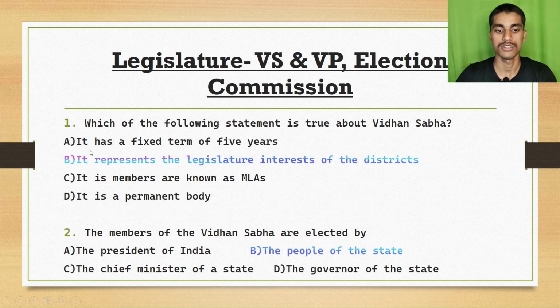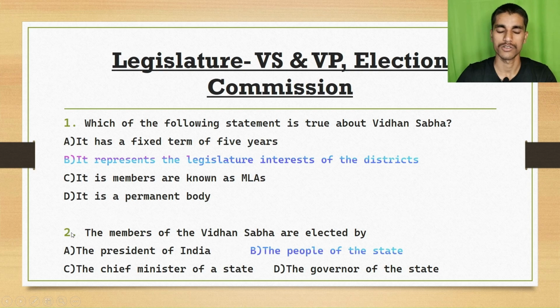The first question is, which of the following statements is true about Vidhan Sabha? Option A, it has a fixed term of 5 years. Option B, it represents the legislative interest of a district. Option C, its members are known as MLA. Option D, it is a permanent body. The right answer is option B, it represents the legislative interest of the districts.